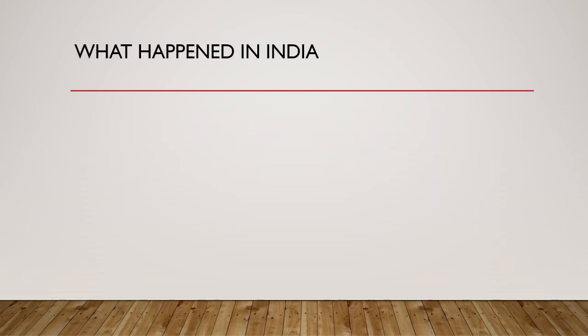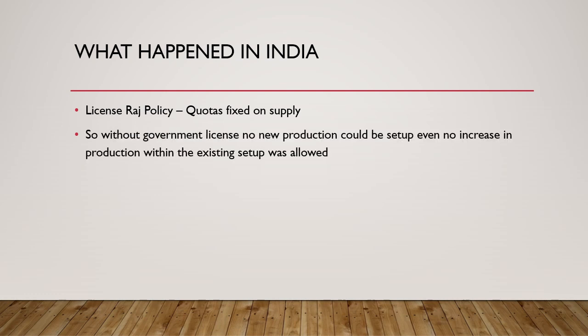So with this background, let's see what happened in India. In India, pre 1991, we were following a license Raj policy, where quotas are fixed on the supply side of the economy. So without a government license, no new production could be done, no new industries could be set up, and even within your own facility or industry that has already been set up, you cannot increase the production without getting a permission or a license from the government.